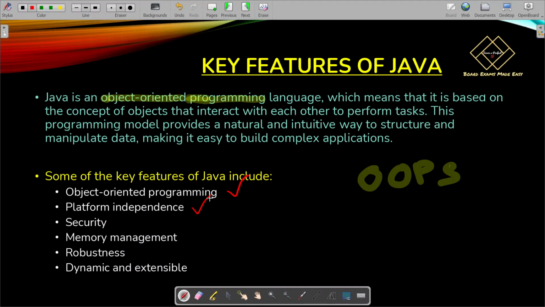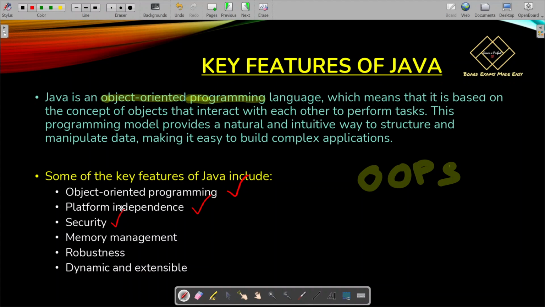Suppose you have written a Java code with the extension .java, and then you have sent this Java file to another user, maybe who is using Linux operating system, or maybe who is using some different operating system. So what will happen? Will Java run on that device or not? Yes, Java will run on that device because Java is platform independent.